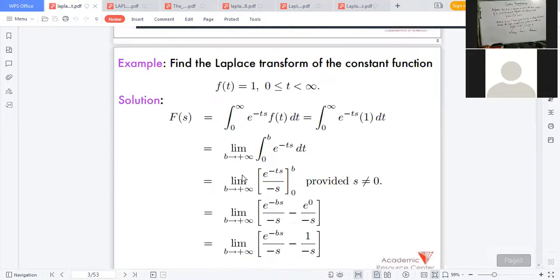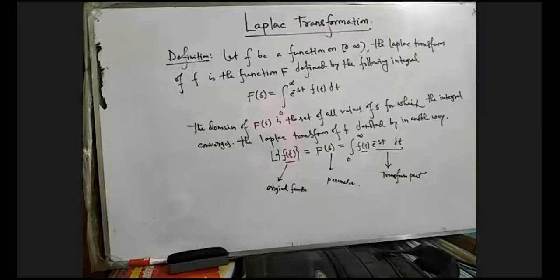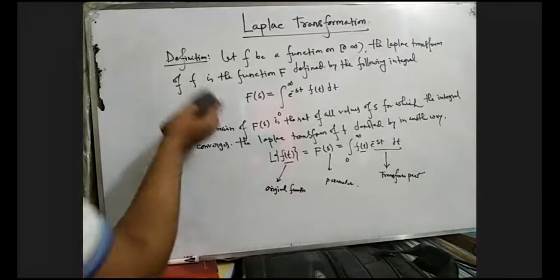Now we will discuss how to find the Laplace transformation of the constant function f of t equals 1. Now I am trying to solve this one. What will be the Laplace transformation of the constant function? That means, what will be the Laplace transformation of 1?